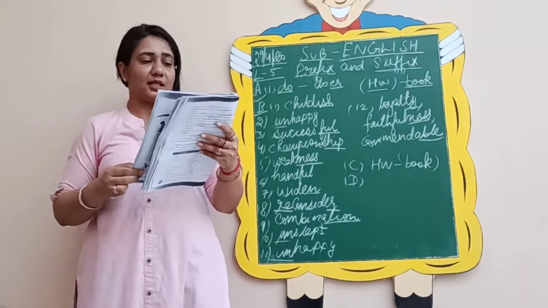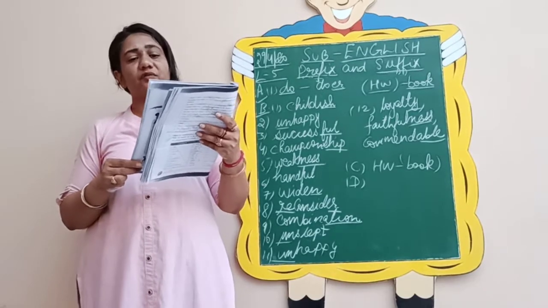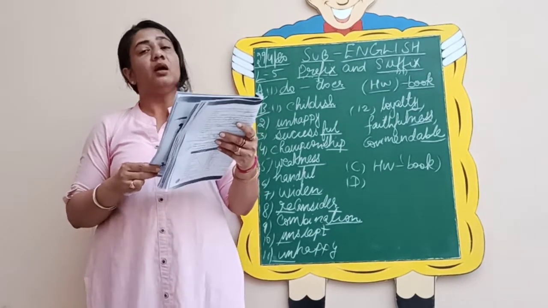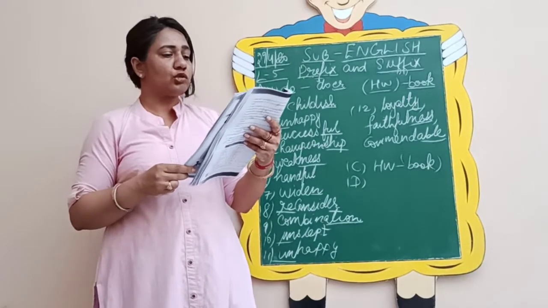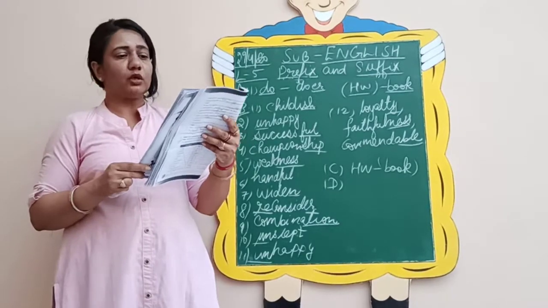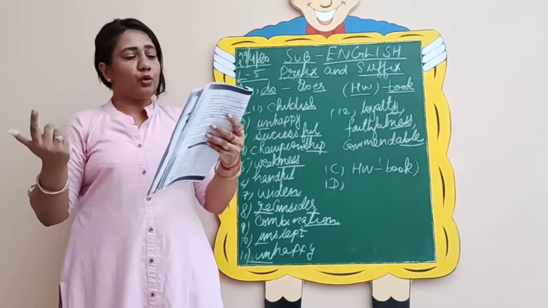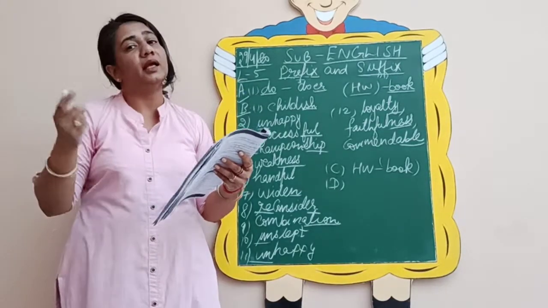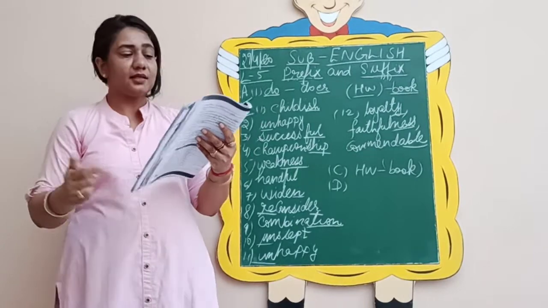In this exercise, fill in the blanks by adding suitable prefixes or suffixes to the words given in the box. So what you have to do is simply add prefixes and suffixes to the words that are given in the help box above, and form a new word and then fill in the blank so that the sense of the sentence is clear.